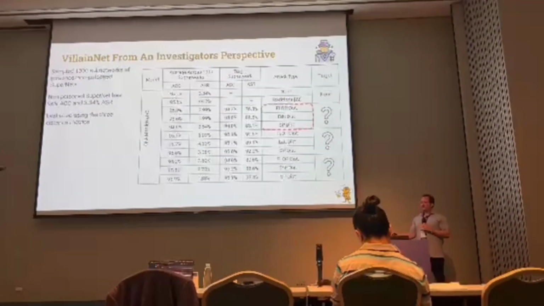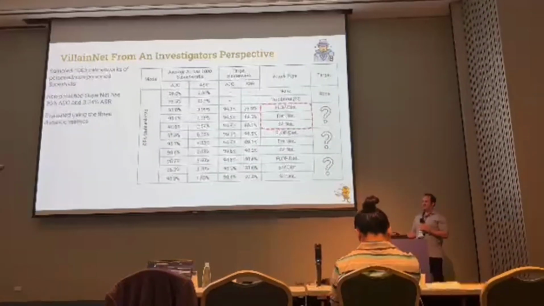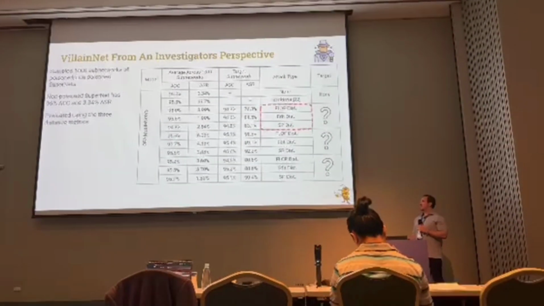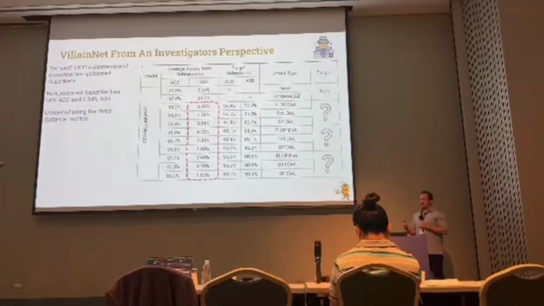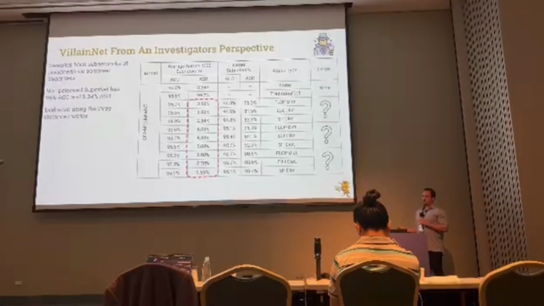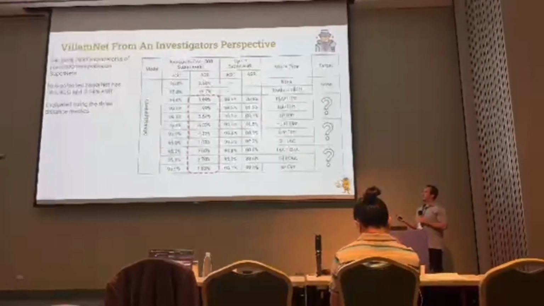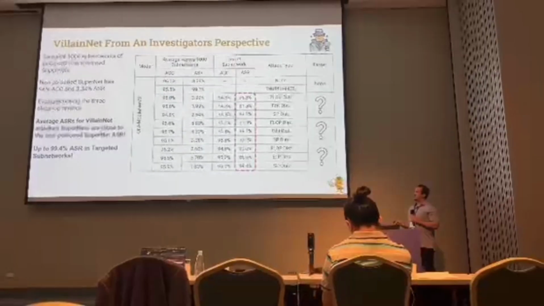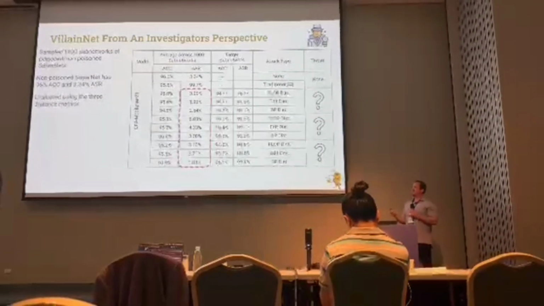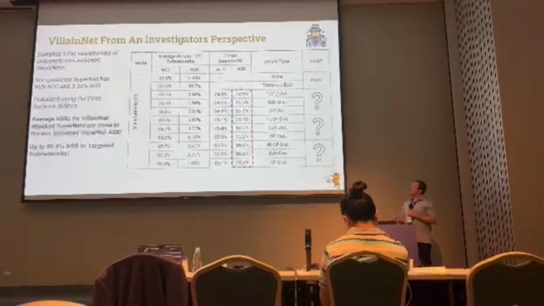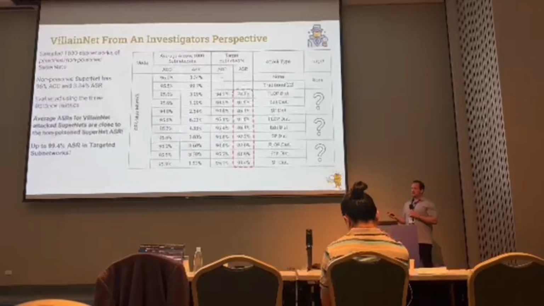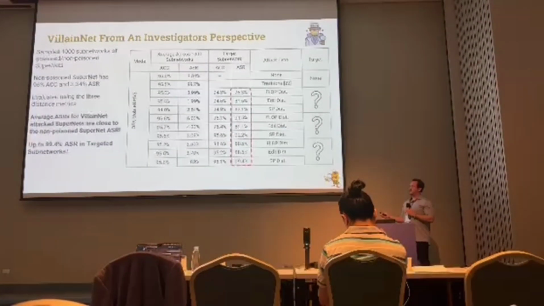So we evaluate using the 3 distance metrics that we had in the paper. You can find out more about those in there. And you can see that the average across the subnetworks is close to actually the baseline guessing, which means that the attack was very stealthy, right?